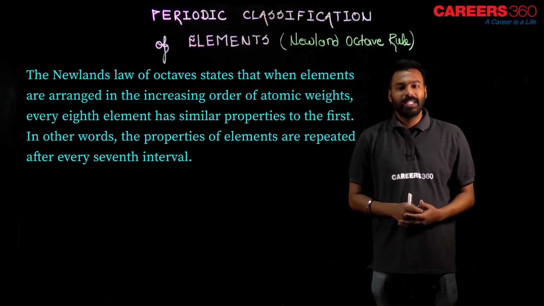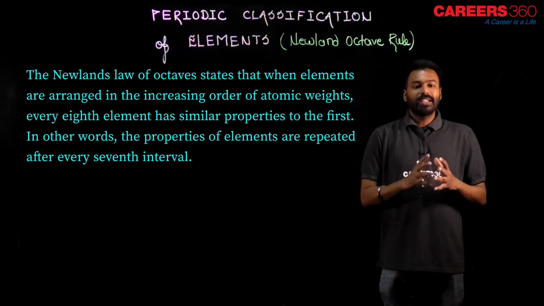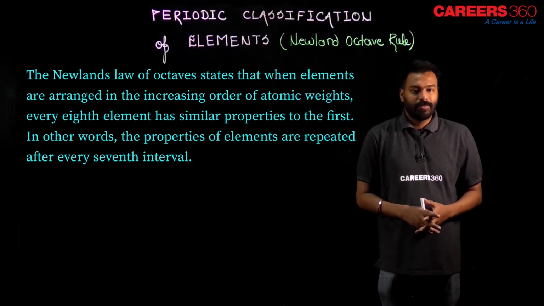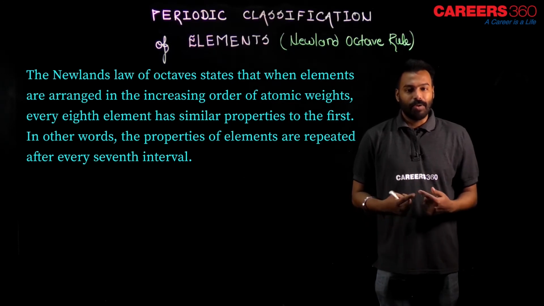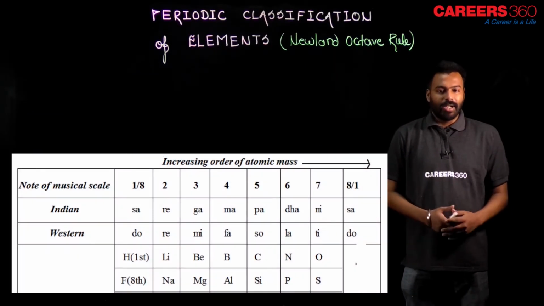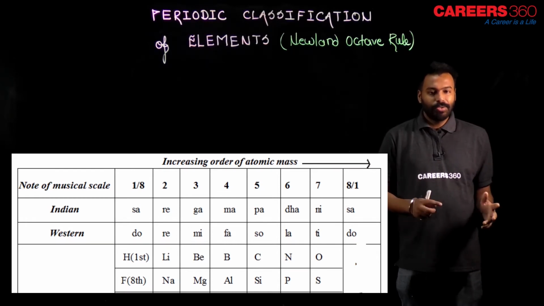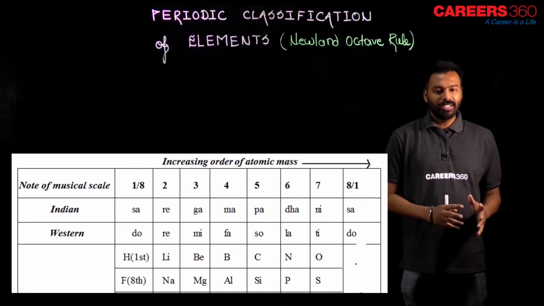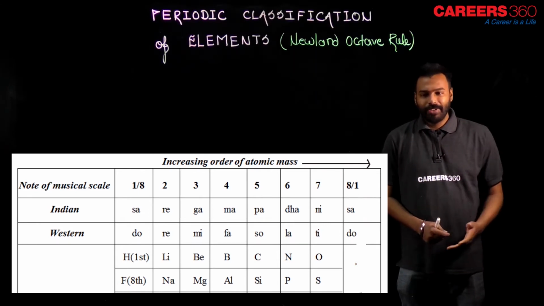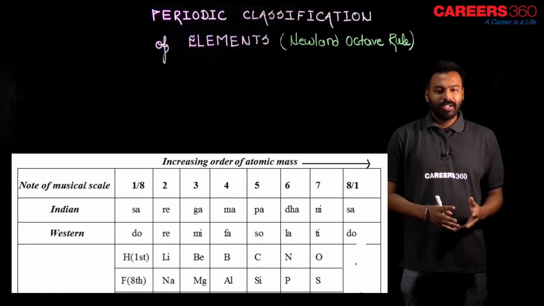And one more thing is, his rule is based on classical music notes. So, for that, let me introduce you to a new table now. Dear student, see this chart. On the left side, notes of the musical scale. As you know, in our Indian classical music, that is sa re ga ma pa dha ni sa. In the same way, in Western music, it is do re mi fa sol la ti do.